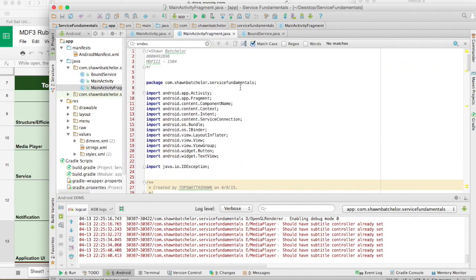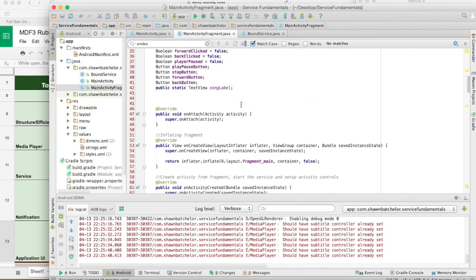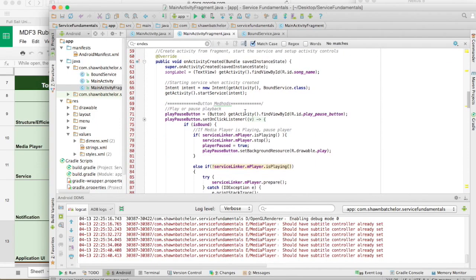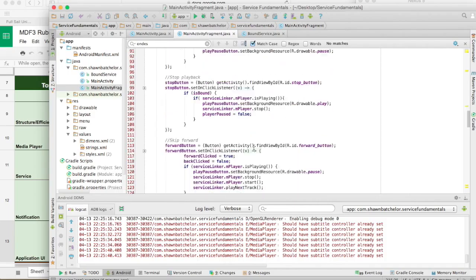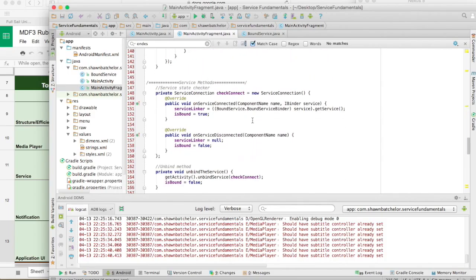In my main activity fragment is where I do activity created. I start the service, and then I set up a few buttons right here. The methods for the buttons, so playback, pause, forward, and stop.